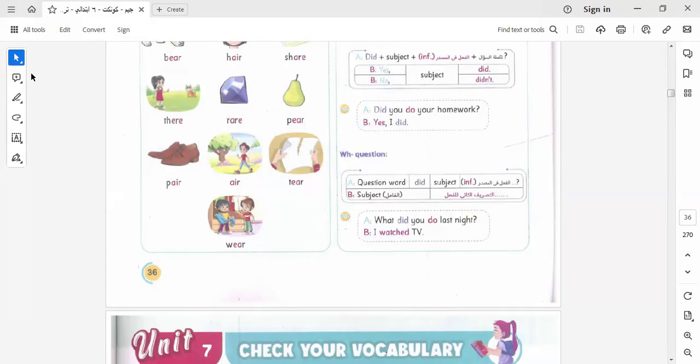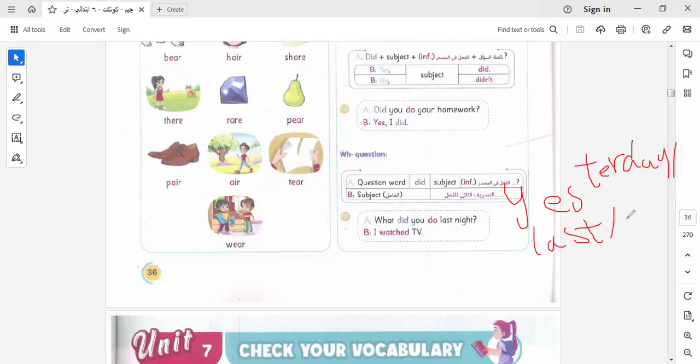These are the keywords of the past simple tense: yesterday, last, and ago. Now we know the keywords of this tense.